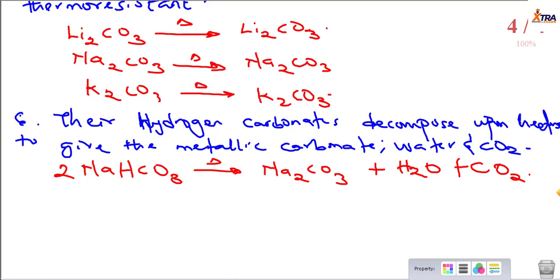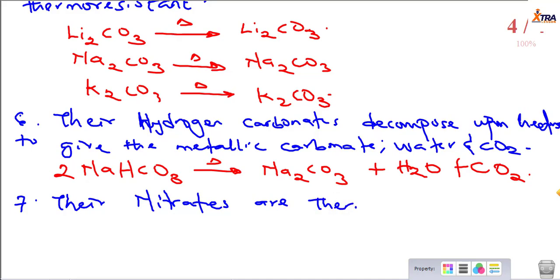What other chemical properties do they have? What about their nitrates? When you talk about heating their nitrates, or you say trioxonitrate V, they are thermolabile. Their nitrates are thermolabile. What does this mean? It means that they decompose upon heating ordinarily, unlike these ones that are resistant to heating.